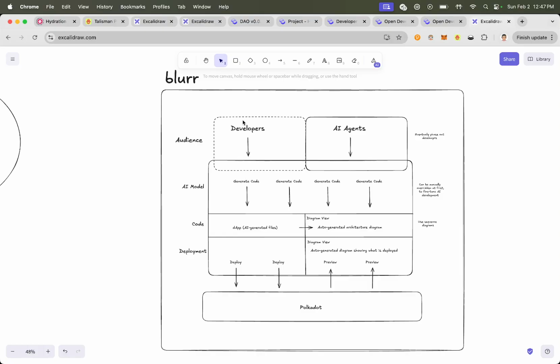So the idea is that at first we would allow developers to use Blur to interact with the AI model. Let's say, I want to create a DAO Solidity smart contract, and they'll work with the AI model to create that contract and press a button, and the AI model will save that contract into a file or a set of files. And Blur should also have a diagram view where it's kind of like Markdown, where you type everything in Markdown, and then you can say preview and you see everything nicely.